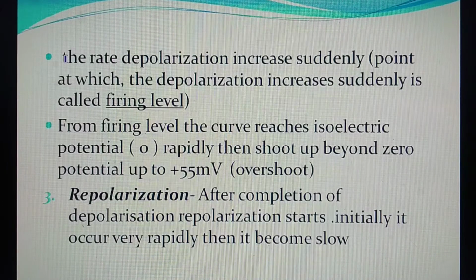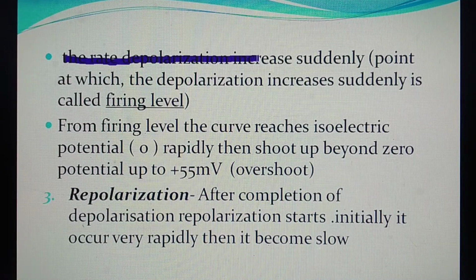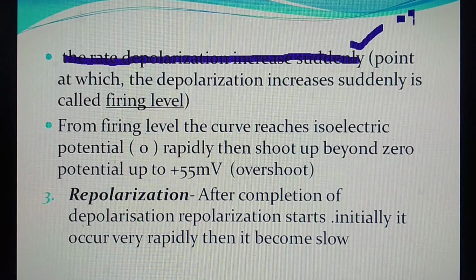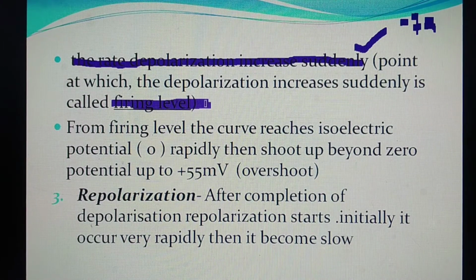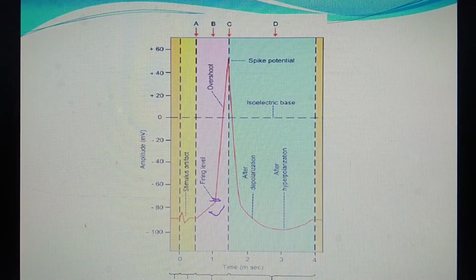And the rate of depolarization increases suddenly at that level, that means minus 75 millivolt, called the firing level. Here you can see this level is known as the firing level, in which the depolarization increases suddenly.